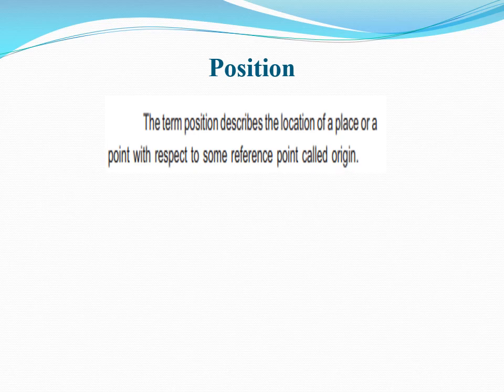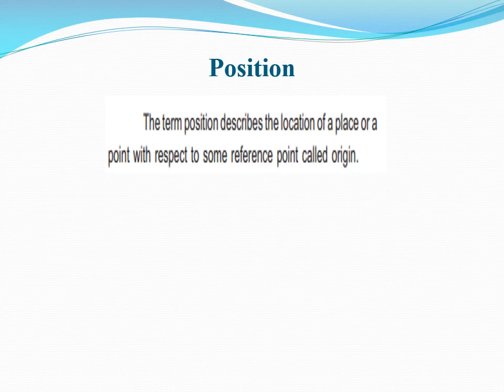Suppose a person is here and now he or she starts moving along a straight road and reaches here. So we describe the position of that person at this very time from this point, which is called the origin.